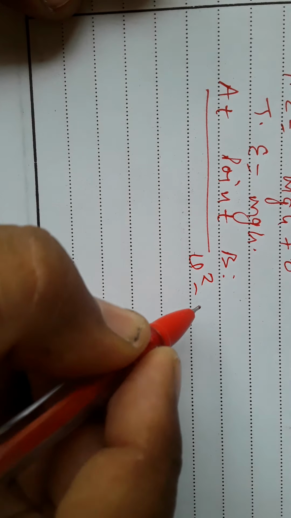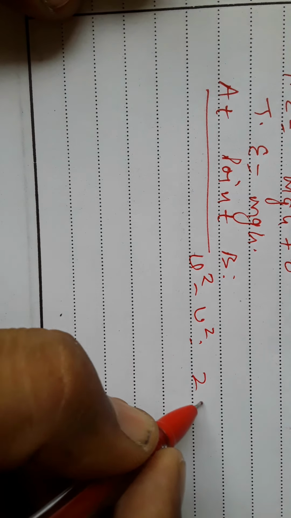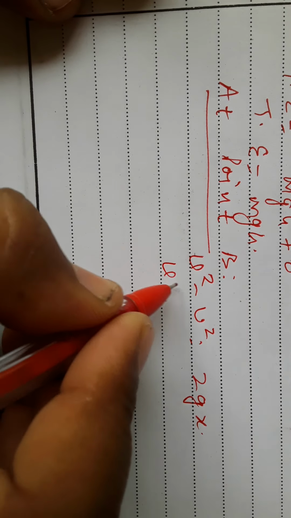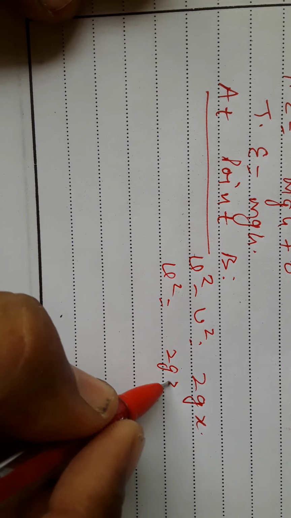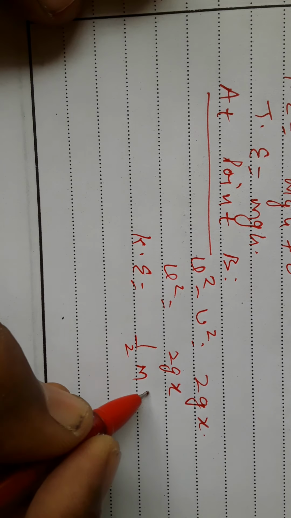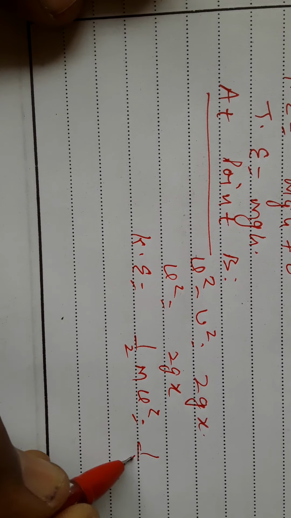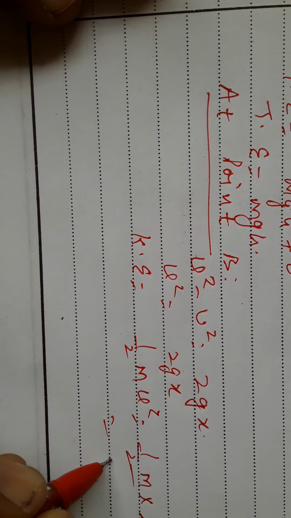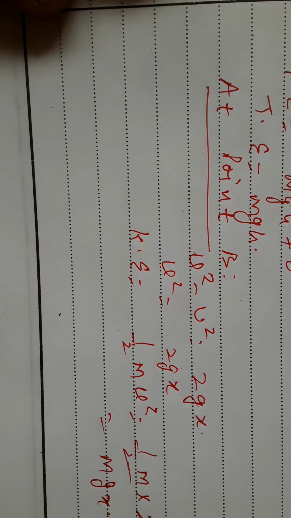According to the third equation of motion, v square minus u square is 2gx. u is 0, so v square will be 2gx. Kinetic energy is half mv square, half into m into 2gx, so it is mgx.